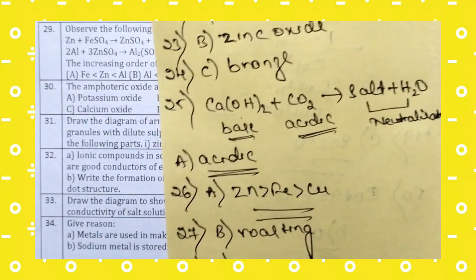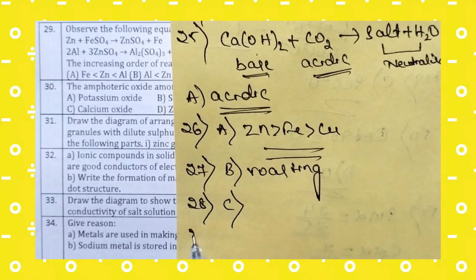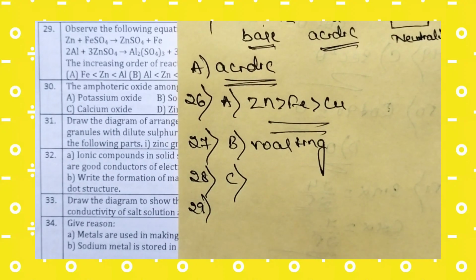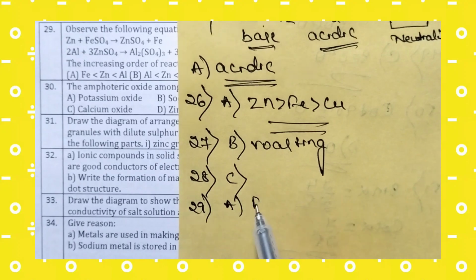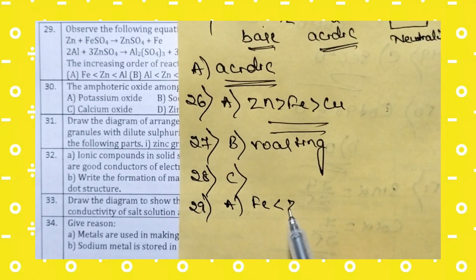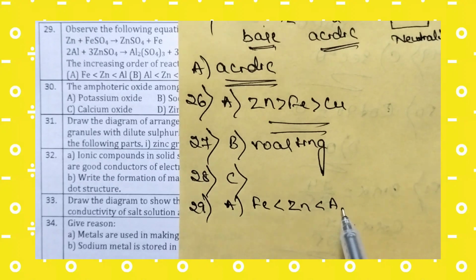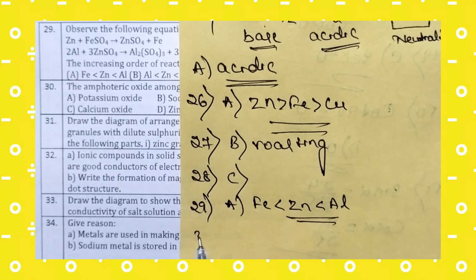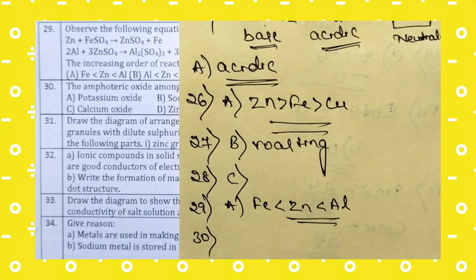So the right answer is option A. For the 29th question the right option is option A. Fe is less reactive than zinc and zinc is less reactive than aluminium. Now let us move to the 30th question.